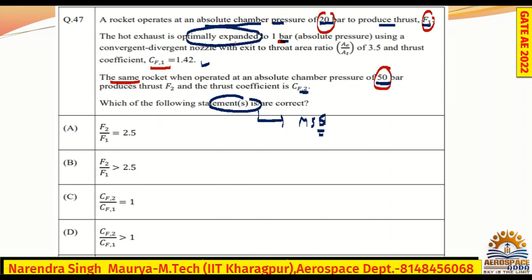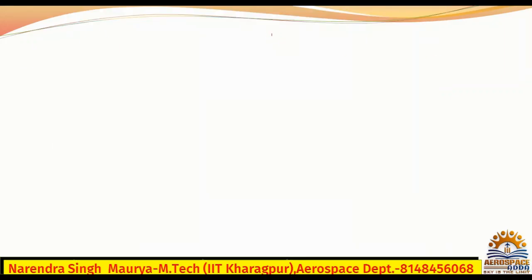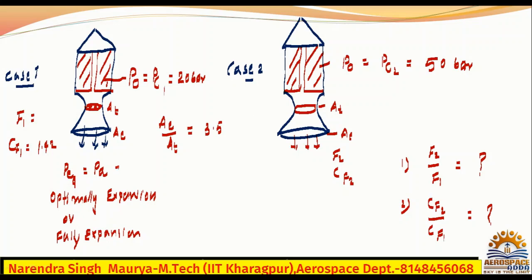The same rocket is used, but now the chamber pressure has changed, because for the first rocket the chamber pressure was 20 bar with optimal expansion. Similarly, the second rocket will also be operated in the optimally expanded case, but because of the change in chamber pressure, the exit pressure will change. Here it is clearly mentioned that the exhaust is optimally expanded, so the exit pressure is 1 bar. This value they have given.